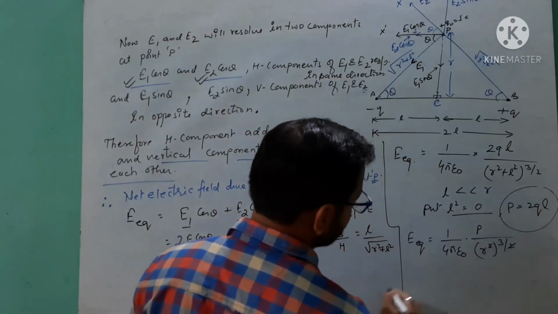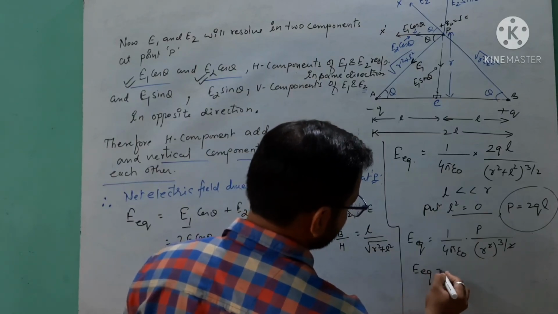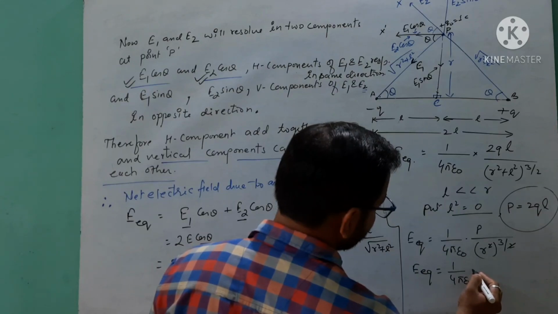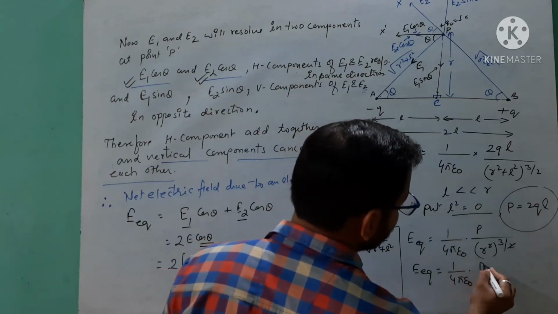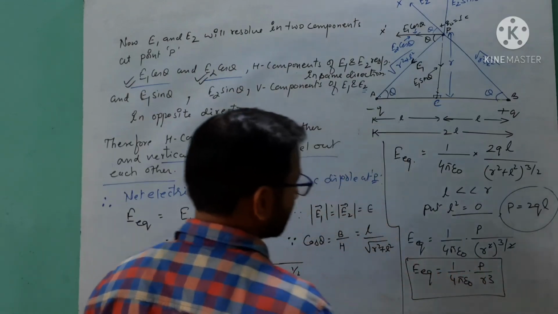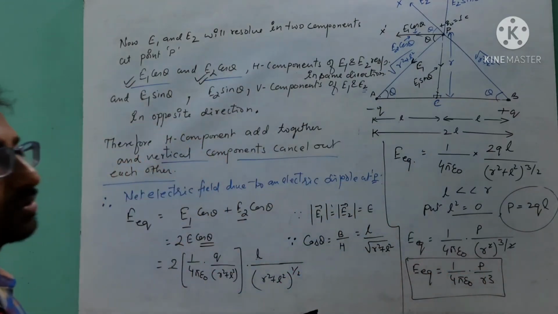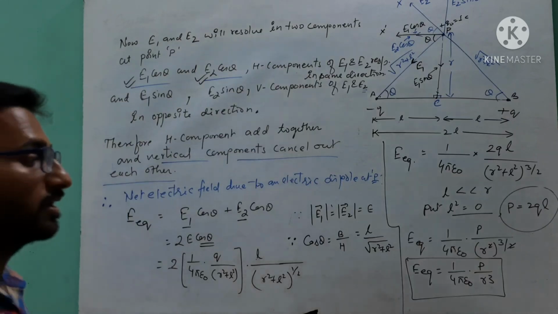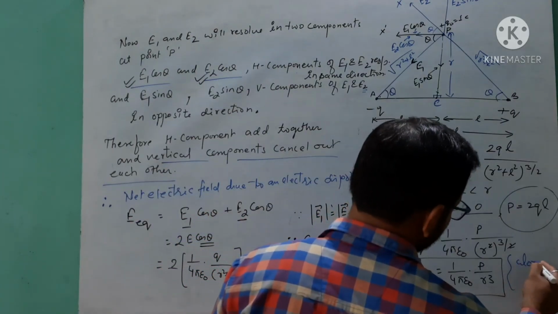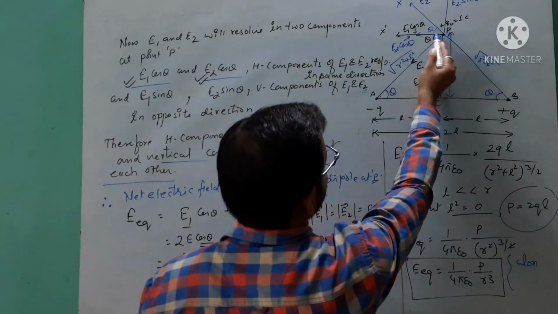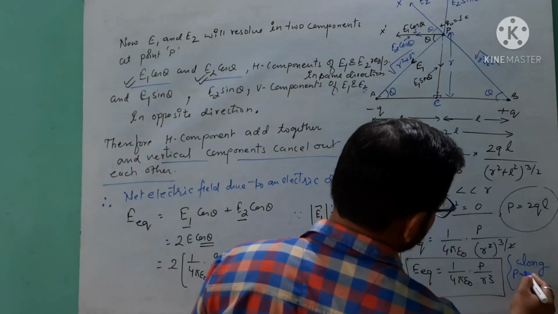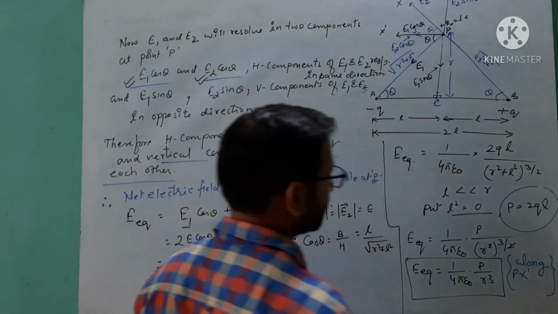Now this 2 and this 2 cancel out. So E equatorial equals 1 over 4 pi epsilon naught into P upon R cube. This is the net electric field intensity due to an electric dipole on the equatorial line. The direction of this is along PX dash. Got it, students?